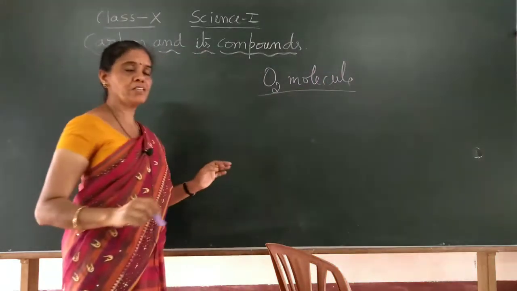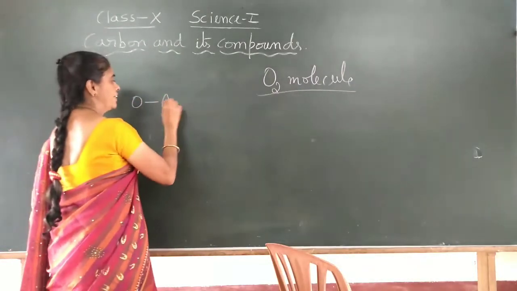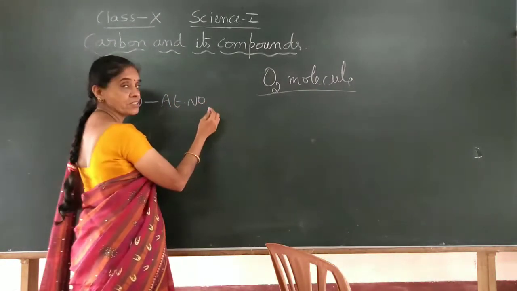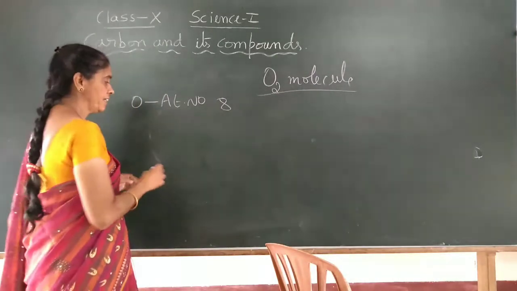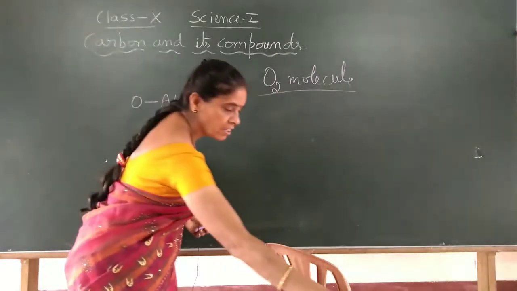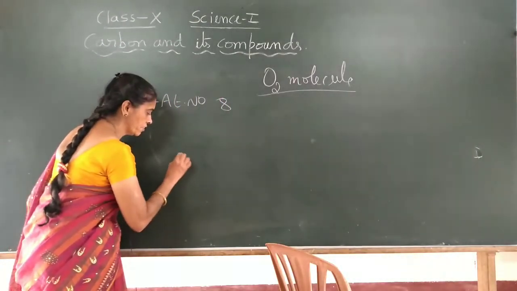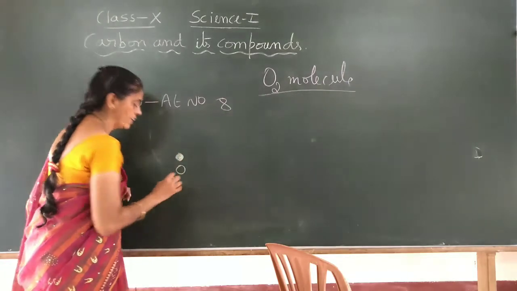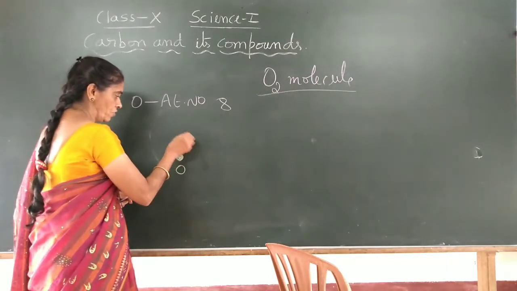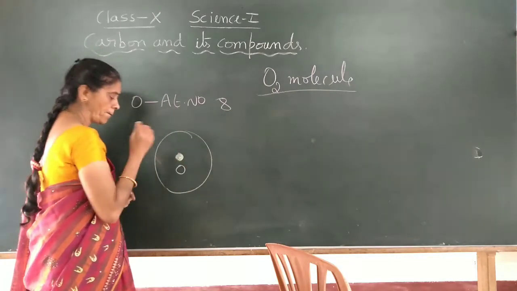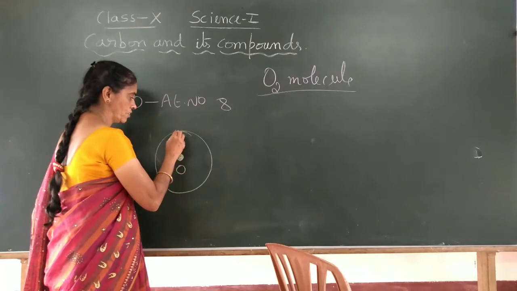In the case of the oxygen molecule, the atomic number of oxygen is 8. So I will draw the nucleus of oxygen. I wrote O, it is the oxygen nucleus, and it has the K shell. K shell, how many electrons? 2 electrons.